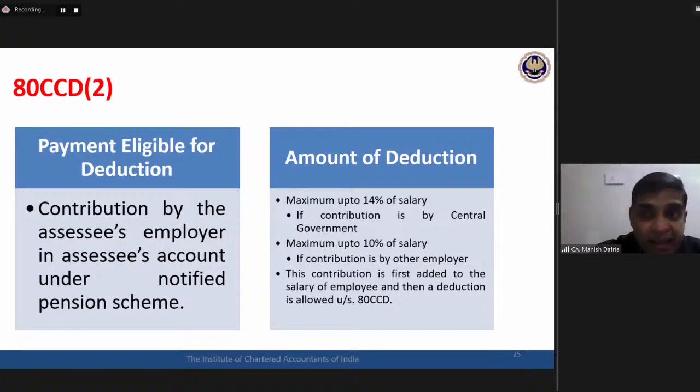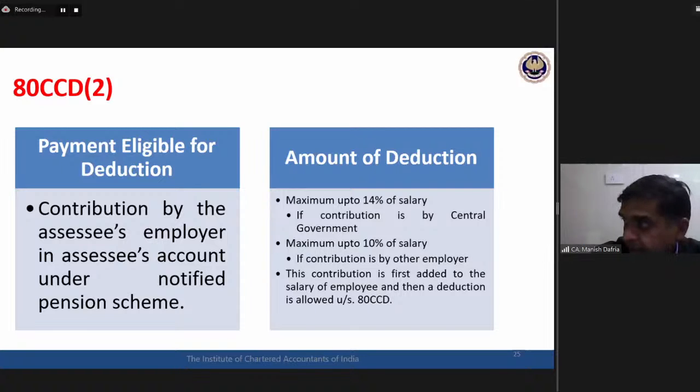First is, it is beyond that 1,50,000 limit. That 1,50,000 limit was only with respect to employee's contribution, 80CCD1. That is clubbed along with 80C and 80CCC to reach that 1,50,000. Employer contribution deduction is available over and above that 1,50,000 limit.